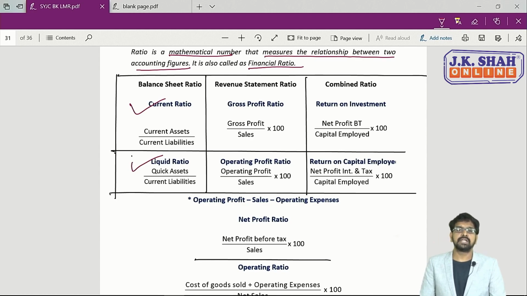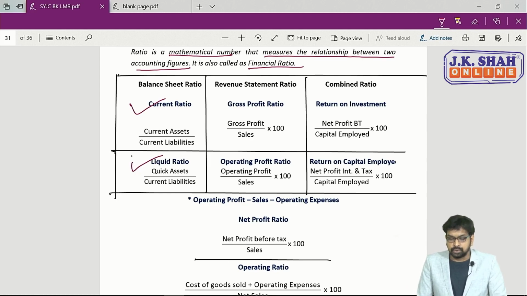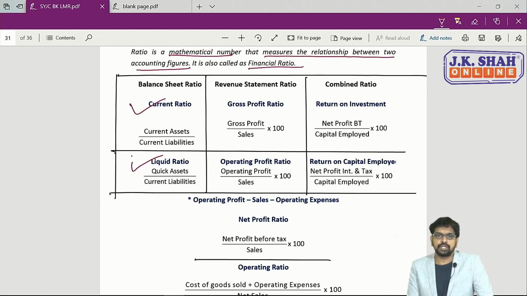So these are basically balance sheet ratios, because these ratios will be found out with the help of balance sheet items. So current ratio formula is current assets divided by current liabilities. In the same way, liquid ratio formula is quick assets divided by current liabilities. Next, in revenue statement ratio, the first one is gross profit ratio. Now look at the word gross profit ratio. The formula will be gross profit divided by sales into 100. So this is your gross profit ratio.